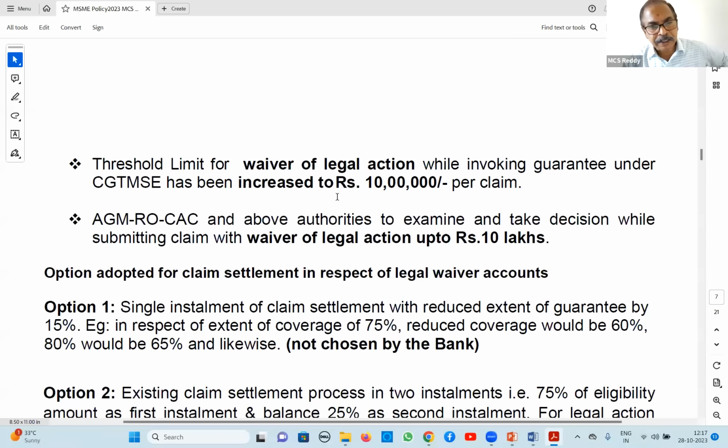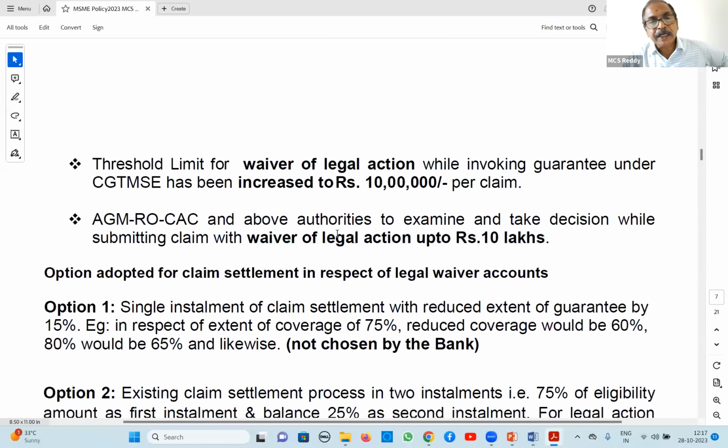So what is that extent? Now it is enhanced to 10 lakhs. That means up to 10 lakh rupees claim, you need not file a case in court. Without filing a case in court, you can claim CGTMSE up to 10 lakh rupees, if the liability is 10 lakh rupees. This is called waiver of legal action for the purpose of submitting claim.